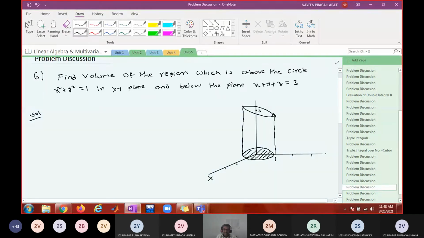So this is x-axis, y-axis, z-axis. Like this. So under the plane and above this one, right?